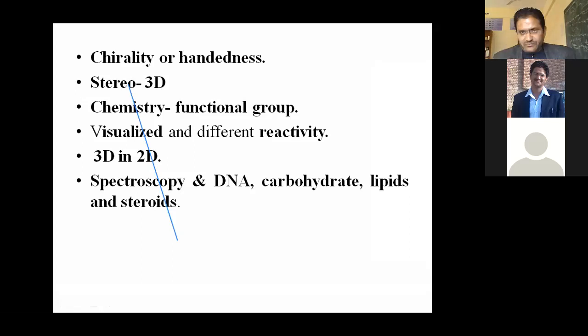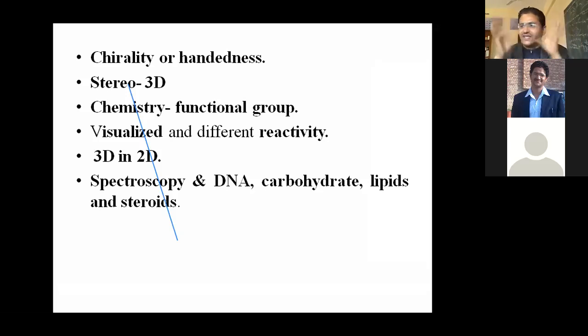Whatever comes to the mind of scientists actually comes from natural things, right? Whatever theory, whatever postulate, whatever research, actually comes from a very simple thing, from simple natural things. So chirality actually comes from handedness, because the first time scientists originated stereochemistry or chirality, the thing started from their hand. They started thinking about their hand.